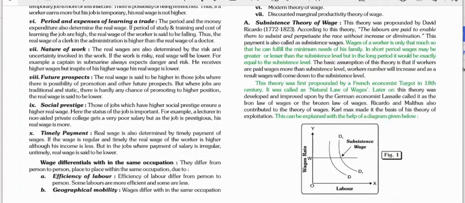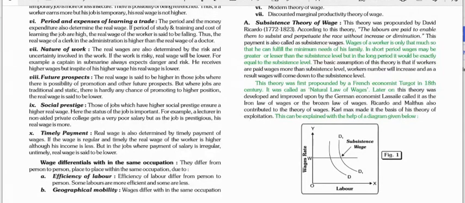If the wages are increased, then automatically they are going to bear more children. If they are going to bear more children, then the supply of labor will increase. If the supply of labor increases, then the wage rate comes down. So the subsistence level of wages, that is, increasing or decreasing, is not considered in this theory.